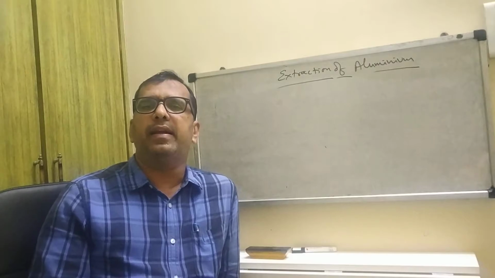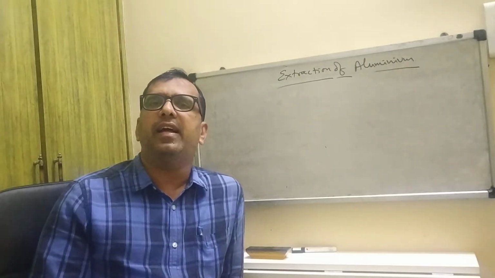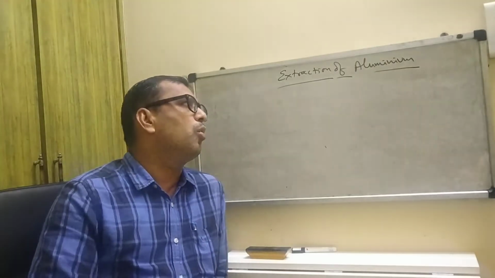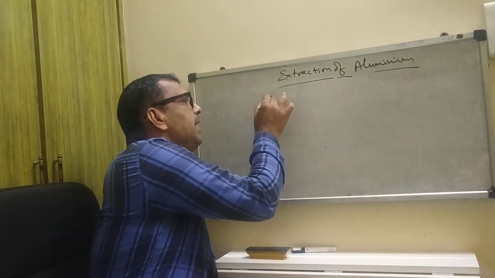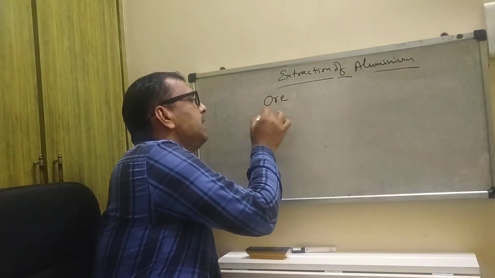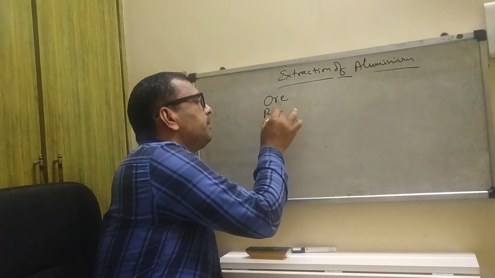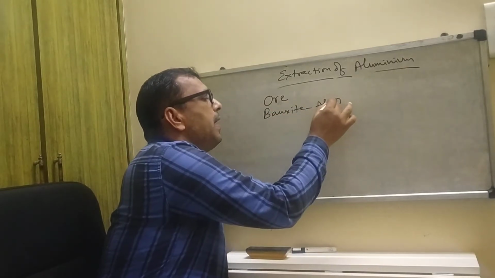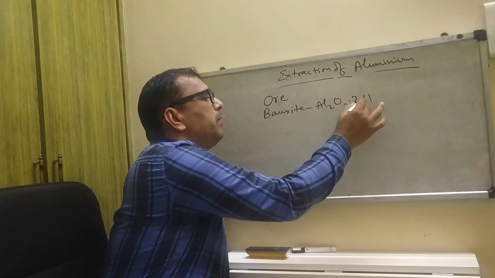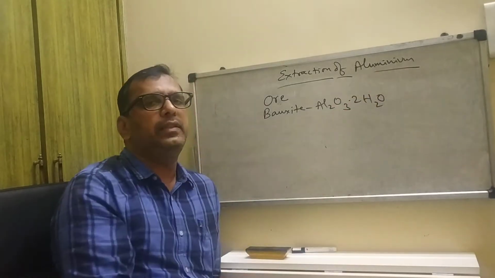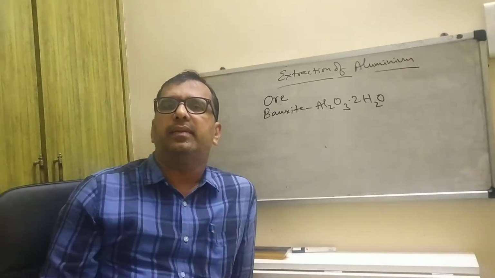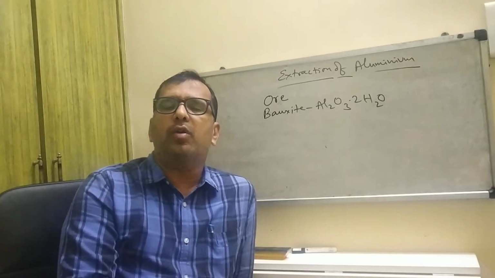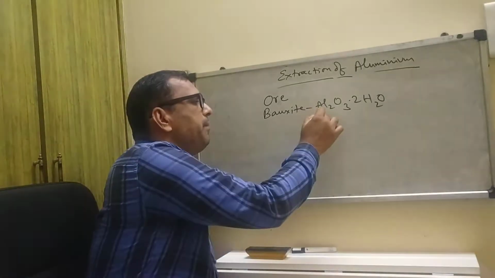Generally, the ore we will take for purification is bauxite, Al2O3.2H2O. This is known as bauxite. What is our aim?